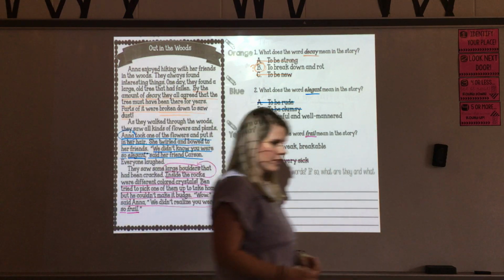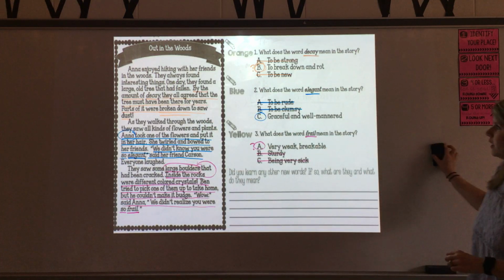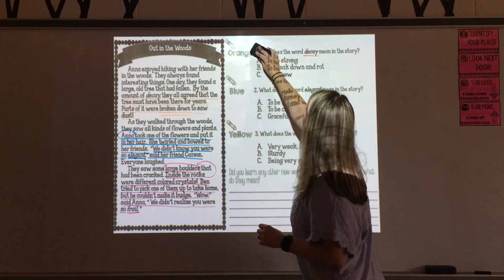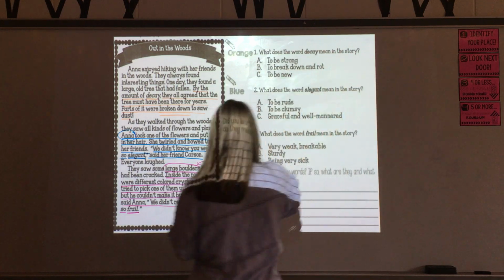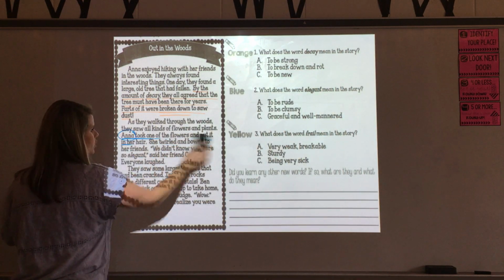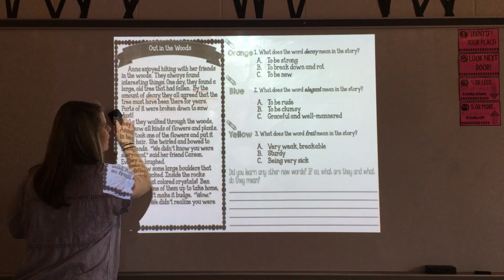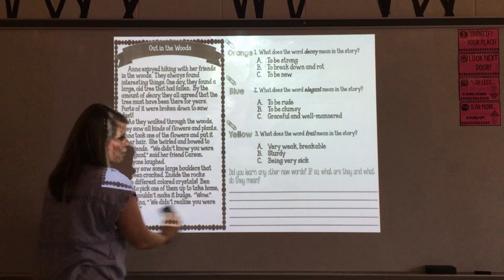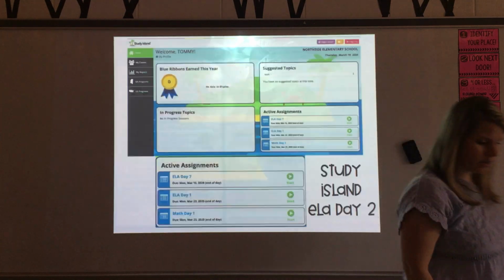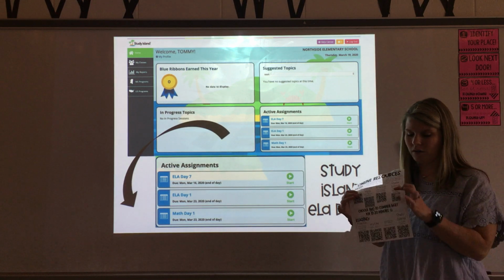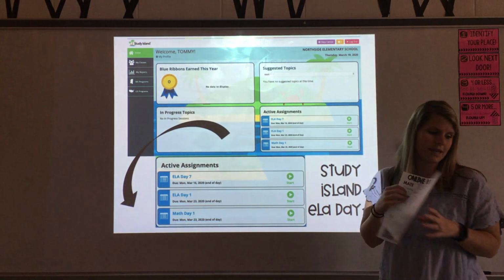But while I'm getting this erased for us, I failed to tell you something yesterday about Study Island. If you are logging into Study Island at home, which you should be because you've got assignments on there, when you go to the Study Island page, which is also on that QR code sheet that we sent home with the online resources, there's a code for Math and ELA, it's the same website though.